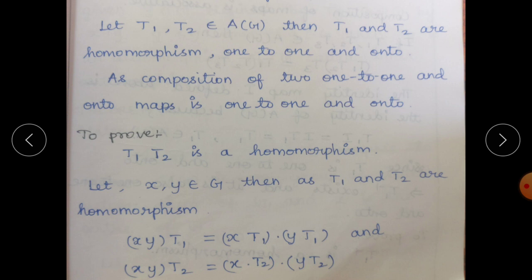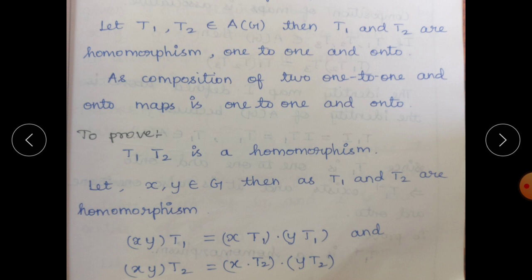Because T1, T2 are one to one and onto, we can easily say T1T2 is also one to one and onto. The remaining part is to show that T1T2 is a homomorphism. Then only can we say T1T2 belongs to A(G), meaning the closure property is satisfied.